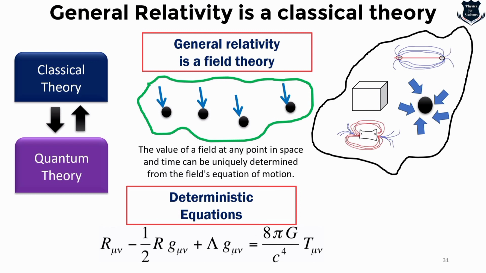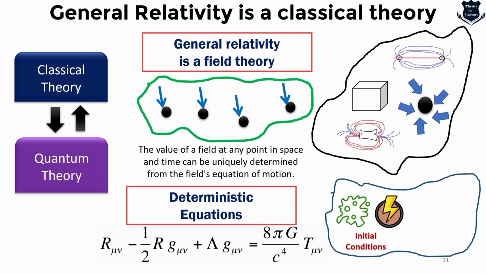Also, Einstein's general relativity is a deterministic theory because it comprises what is called the Einstein field equation. These equations relate the curvature of space-time to the distribution of matter and energy in the universe. That means if I am given this kind of space and the initial conditions, that is the matter and energy distribution, then the equation would tell you the future behavior of space-time geometry with certainty.